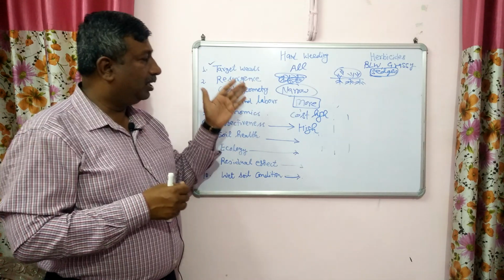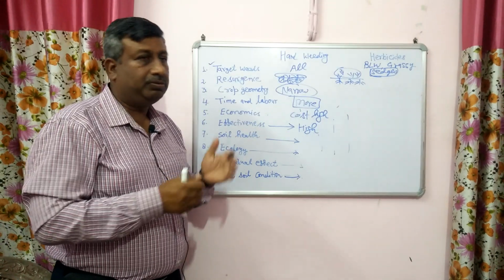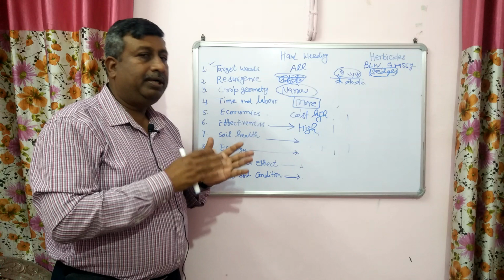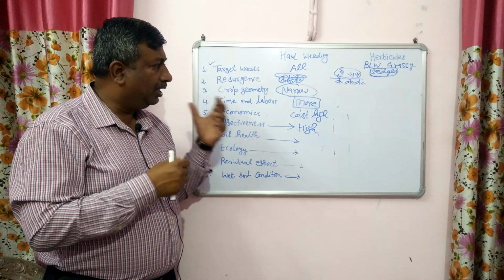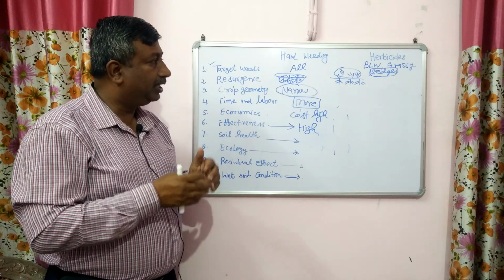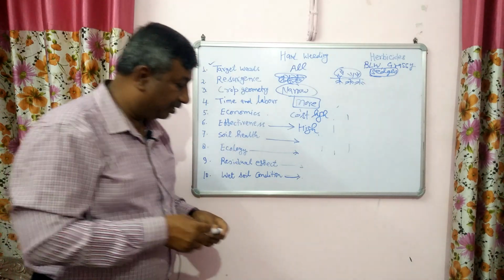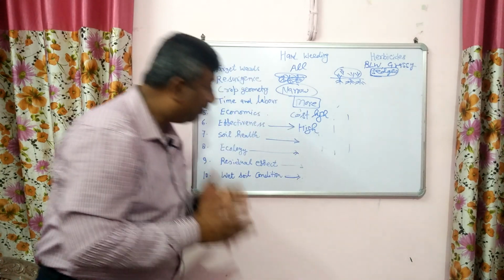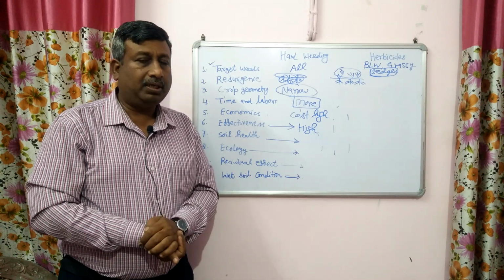Some positive points are in hand weeding and some in herbicide. So the selection should depend upon the condition and the crop, and accordingly we can select between these two. So this was the comparison of hand weeding and chemical control of weeds by herbicides.